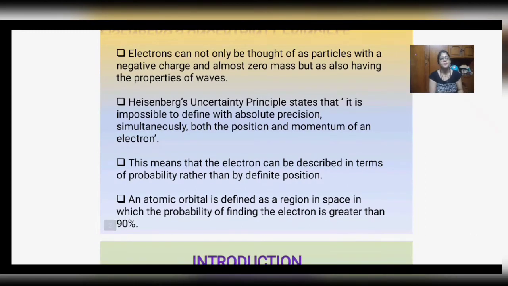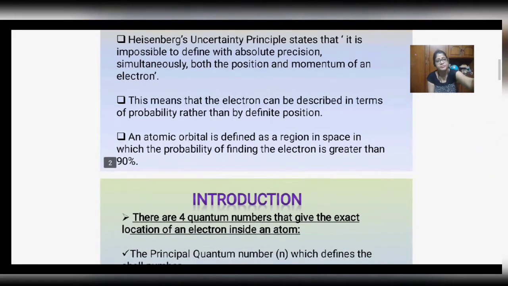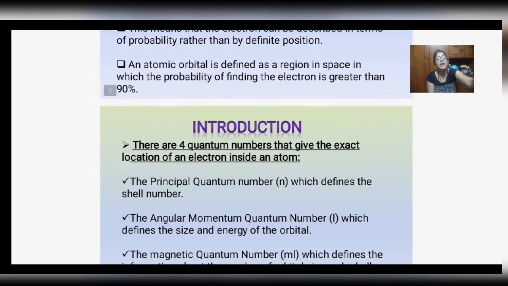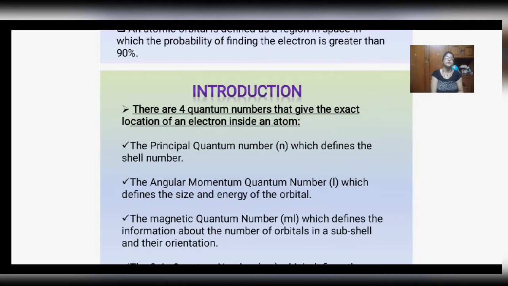It is a chance. And finally, he also said that an atomic orbital is defined as a region in which there is a probability that 90% of the time the electron can be found. So an atomic orbital is defined as a region in space in which the probability of finding the electron is at least 90% or even more. To understand atomic orbitals, we have to understand the quantum theory.